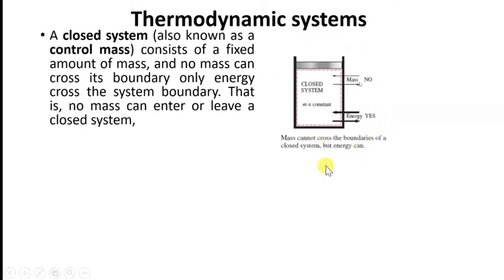The water cannot leave the boundary, but since it is hot, it can transfer the heat to the surrounding, or surrounding can transfer heat to the water. Therefore, heat transfer can take place, but mass transfer does not take place.